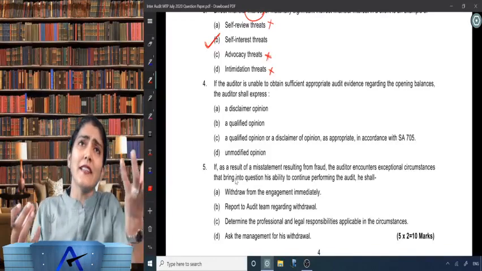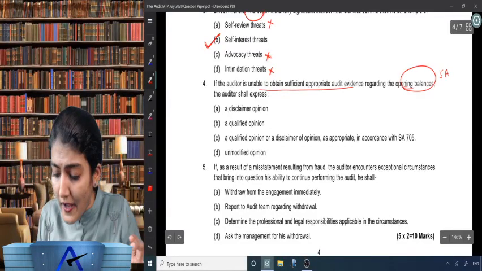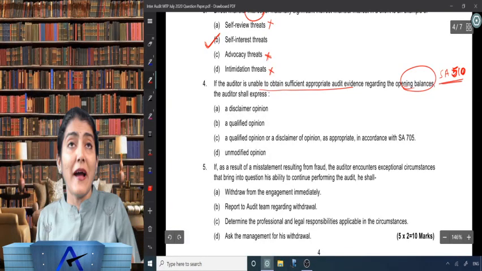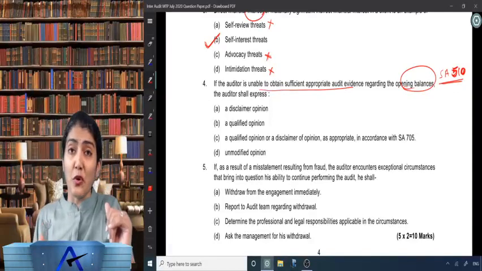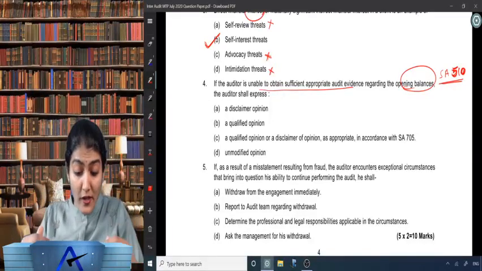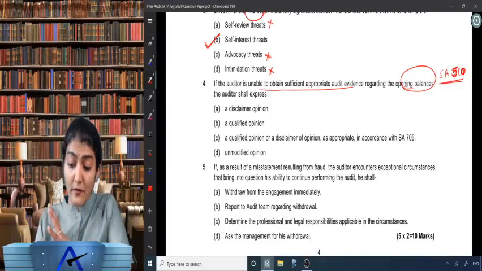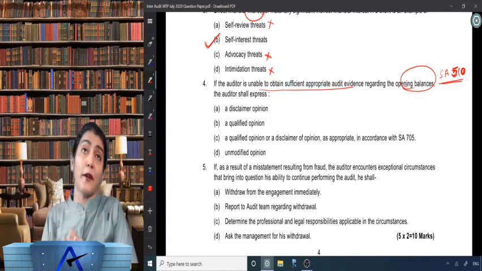Next one: if the auditor is unable to obtain sufficient appropriate audit evidence regarding opening balances, under SA 510. You performed your audit procedures for the opening balances, but you are unable to obtain evidence regarding them. Options: a qualified opinion or disclaimer as appropriate in accordance with 705, or an unmodified opinion.